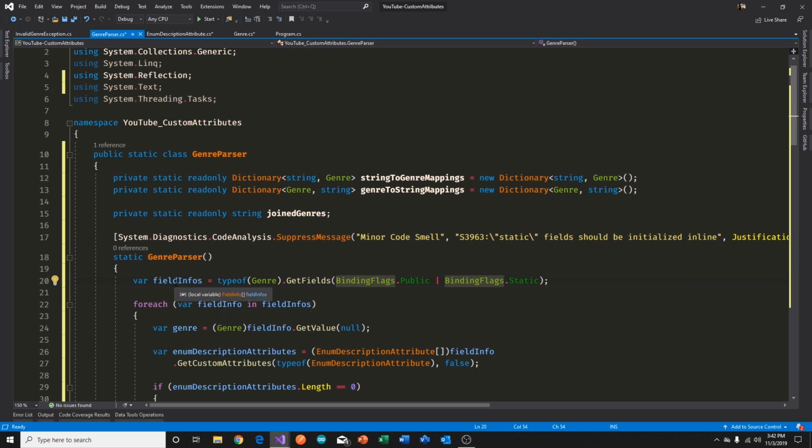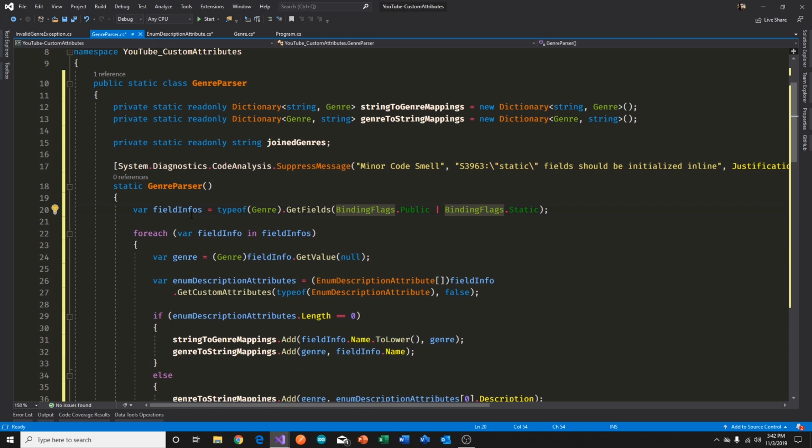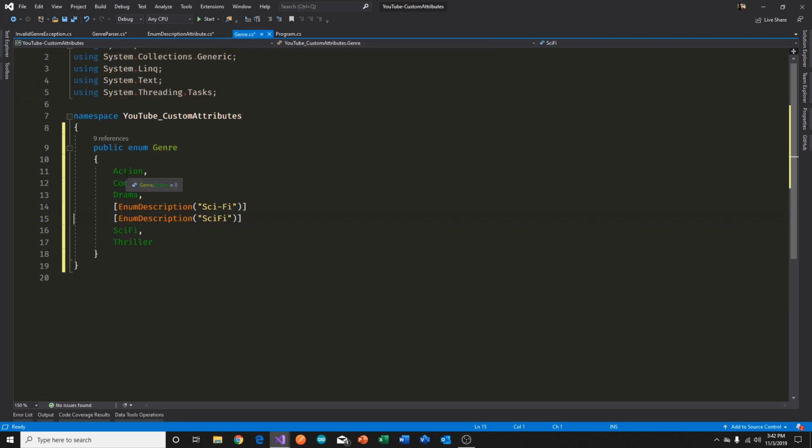So once we have a collection of FieldInfos, also a reflection phenomenon, we can iterate over the collection of FieldInfos. The FieldInfo is the runtime type information on each of those fields, the elements as we call them here. So there'll be runtime type information for each one of these things, and we're iterating over that collection and trying to discover some information about each of these elements.